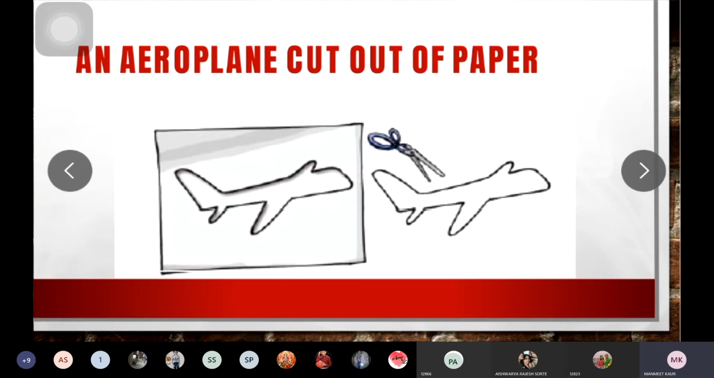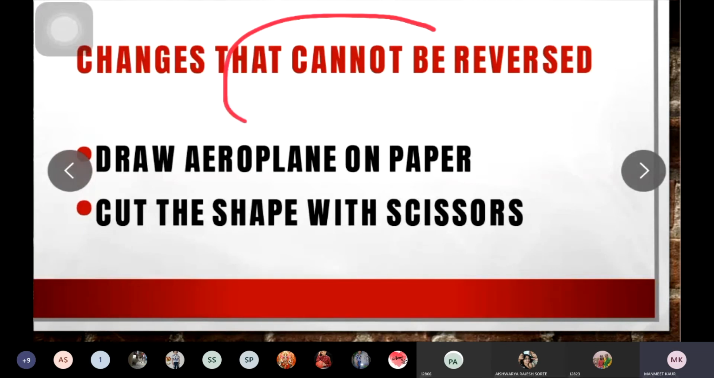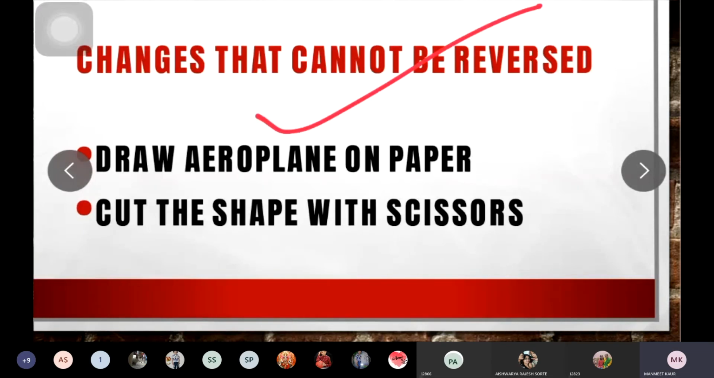Sorry, this is changes that cannot be reversed, okay? We cannot reverse back the changes. Now we are studying irreversible changes.